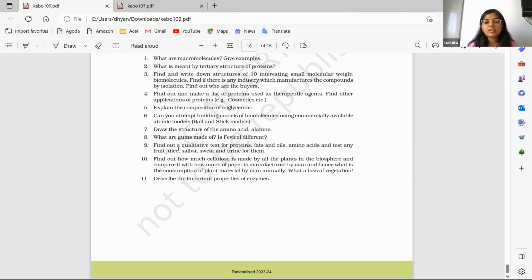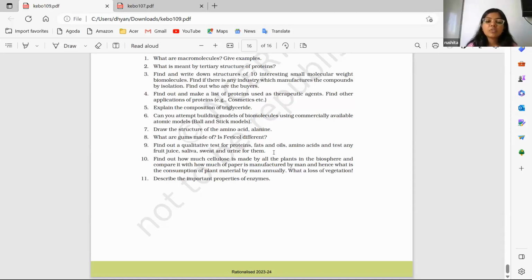The ninth question is: find out some qualitative tests for proteins, fats and oils and amino acids, and what tests are positive in fruit juice, saliva, sweat and urine. It is not given in the chapter, but in chemistry, in organic chemistry, there are certain tests given for different proteins, fats and oils, and if you know them you can answer. For school examination purposes, maybe this can be asked.